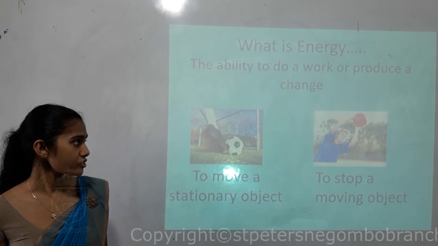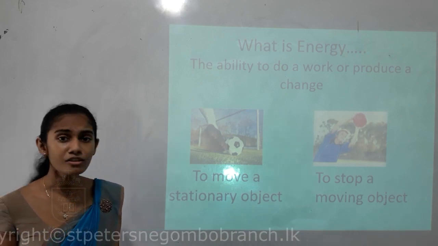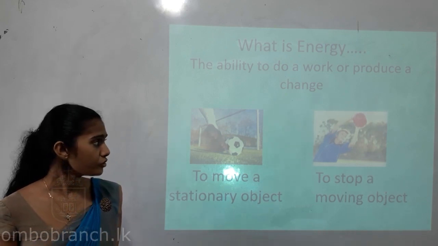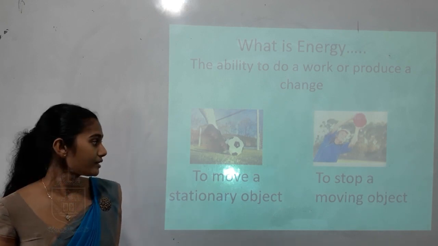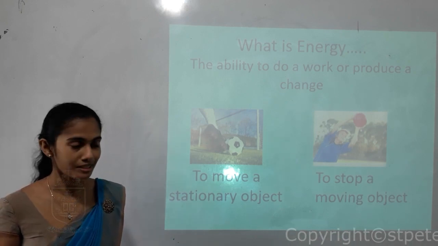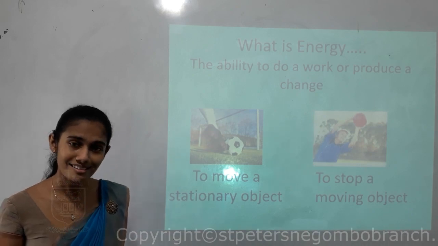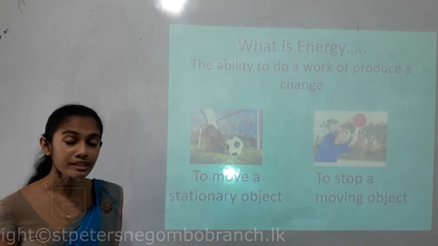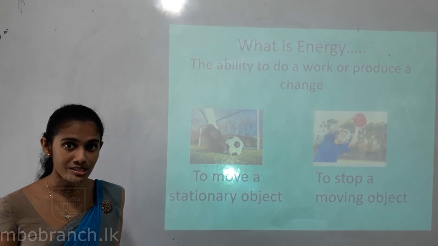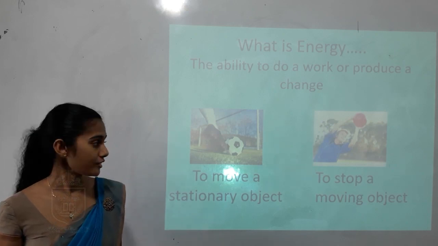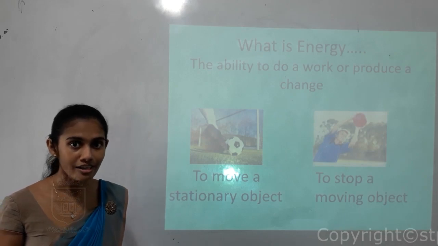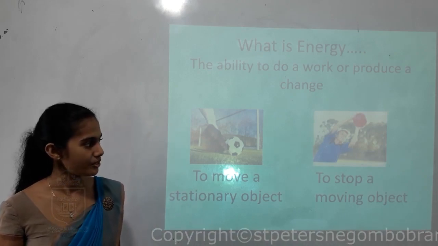Okay, so we'll see children. This picture is showing children, one child is kicking a football, right? So when you kick a football, it will start to move, right? So this is a stationary object. The ball is stationary. It's not moving. But when you kick, when you apply a force, when you apply energy, it will start to move. So that means to move a stationary object, you need energy.